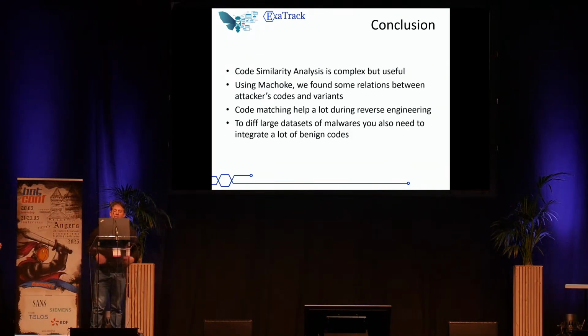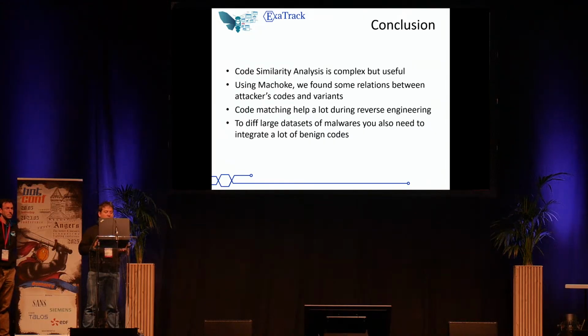So to conclude this presentation, code similarity is complex, but it's really useful for malware analysts. Using Machoke at the time, we found some relations between new attackers' code and their variants. And code matching can also help a lot during reverse engineering, like when I want to find this specific function, which samples share it, and so on. But also the problem we encountered is that when you want to diff a large dataset of malware, you also have to take into account the, I would say, even bigger dataset of benign samples you can find, and it can cause some problems.